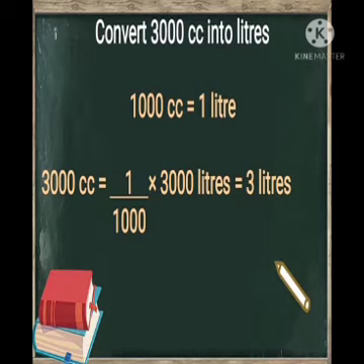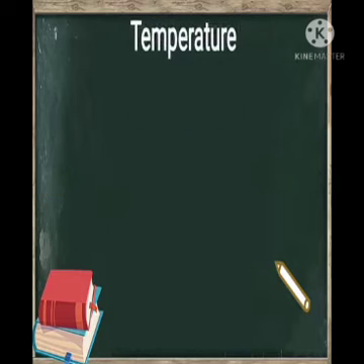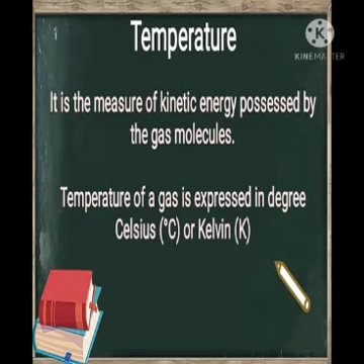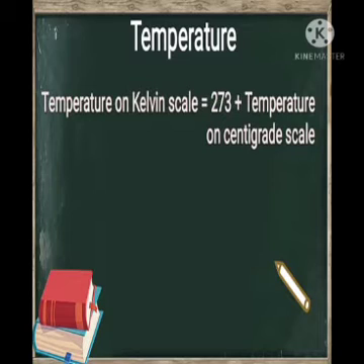The next observable property of gases is temperature. We know that kinetic energy of molecules of any gas is related to its temperature. So we can say that temperature is the measure of kinetic energy possessed by the gas molecules. Temperature of a gas is expressed in degrees Celsius or Kelvin. The temperature on Kelvin scale is equal to 273 plus temperature on centigrade scale. By using this formula, we can convert temperature on Kelvin scale into temperature on centigrade scale or vice versa.